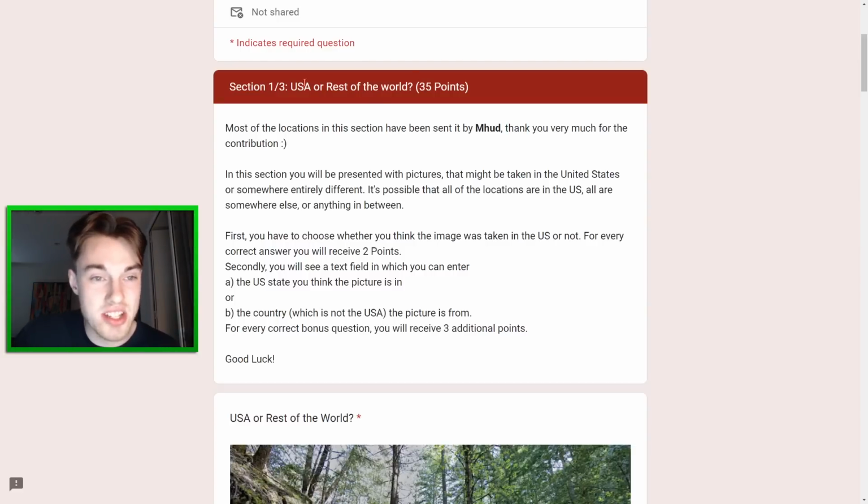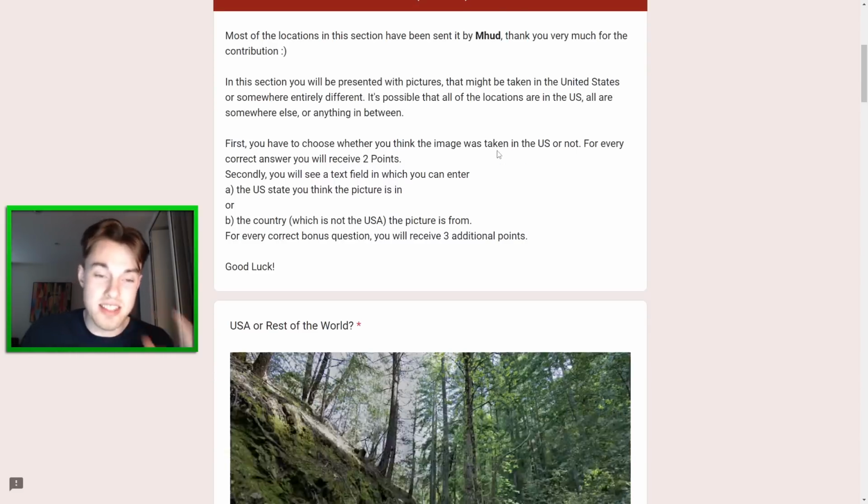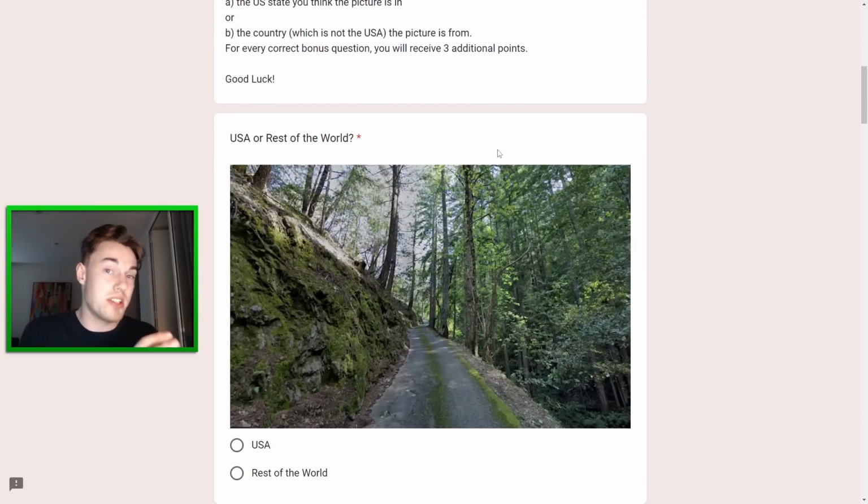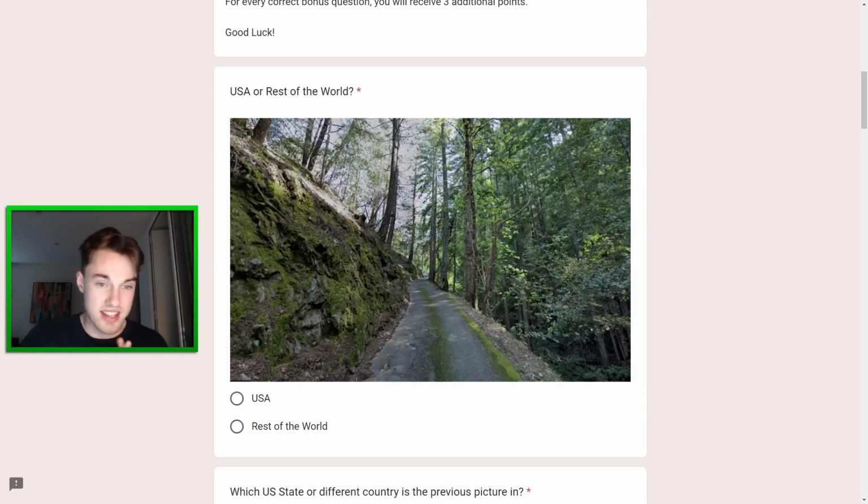The first section here is called USA or Rest of the World and it's worth 35 points. So we're going to have like 10 images here, I believe. Firstly, we have to guess whether it's in the US or not, and secondly, we have to guess which state it's in, or if not in the US, then which country it's in. So hopefully that made sense, and here is the first one, USA or the rest of the world.